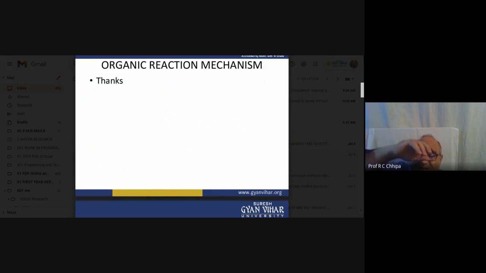Maybe something is added, or in a molecule something is substituted. So there are substitution reactions and addition reactions. Then a small molecule is eliminated, and that is the elimination reaction. Now, the nucleophilic addition reaction, electrophilic addition reaction, free radical addition reaction, then substitution: electrophilic substitution, nucleophilic substitution, and free radical substitution.